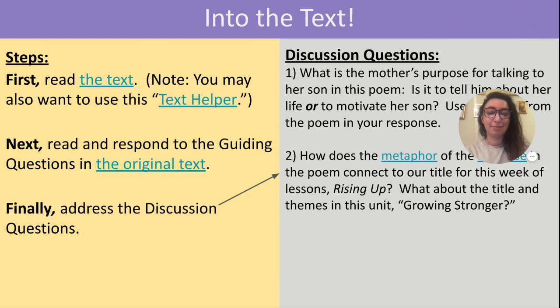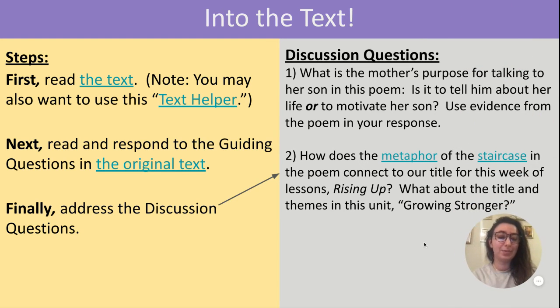So now we have a couple of things we need to do. We have the text right here, linked right here. First things first, we are going to read it. Next, we're going to respond to the guiding questions at the bottom of the text. And then we're going to prepare for discussion with these discussion questions. We're going to have that chat with our class. So those 3 steps: read the text, respond to the guiding questions, and get ready for the discussion with these discussion questions.